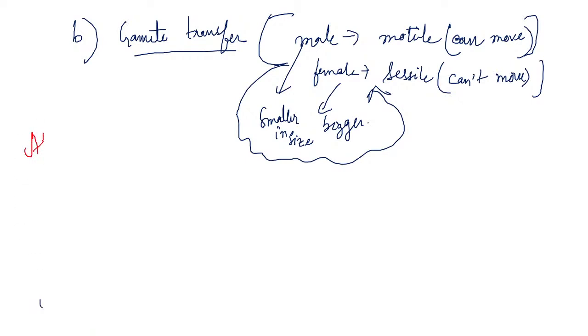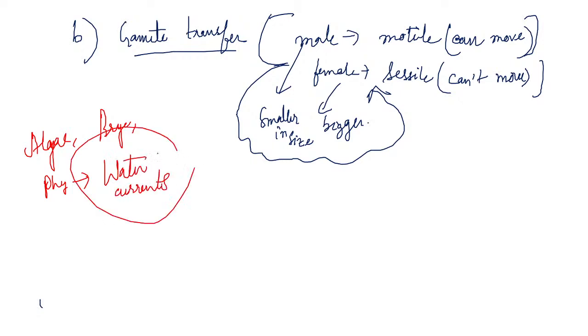The gametes are stationary, they are sessile. They cannot move in algae, bryophyta, and pteridophyta, so they are moved by the water currents or via the water.